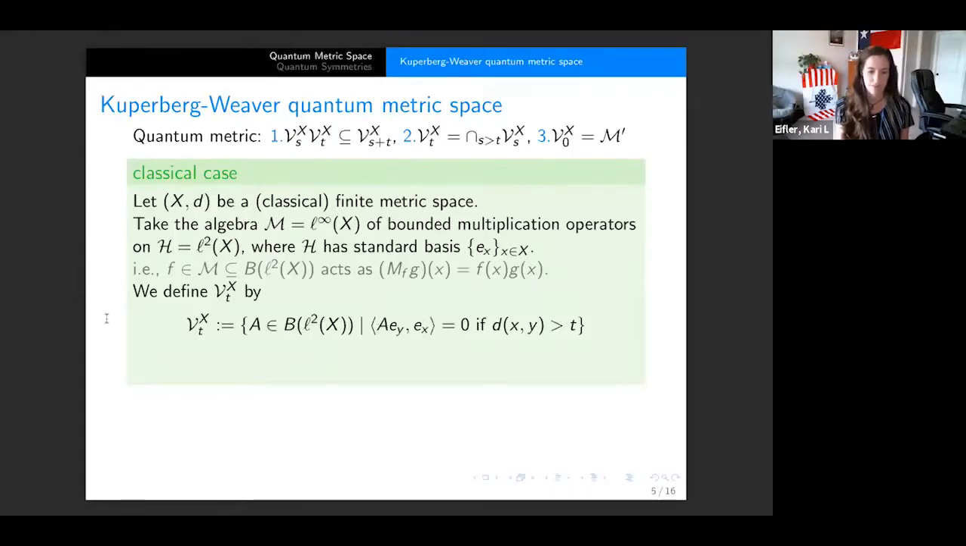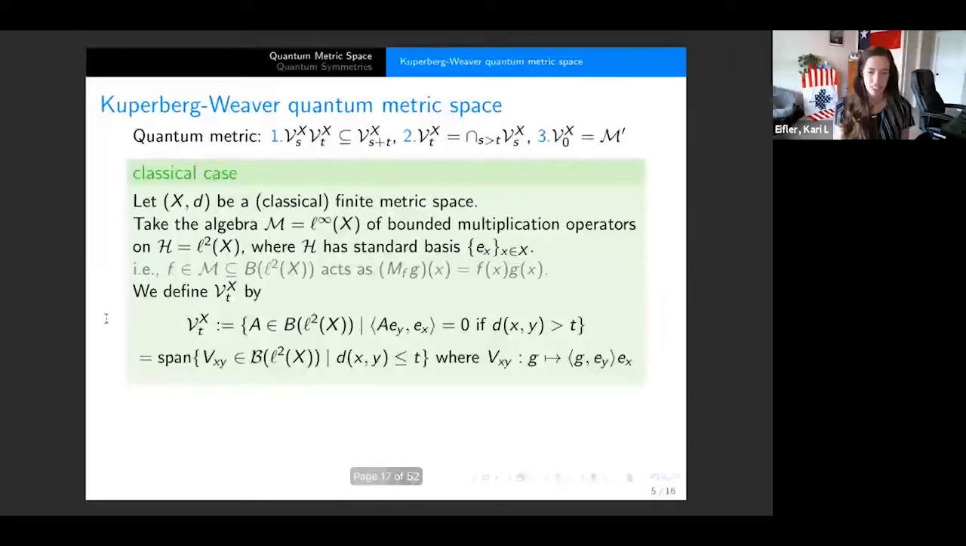And another equivalent way that we can write this is we can say that it's the span of these rank 1 operators, B_xy, they send g to the inner product of g with e_y, times e_x, where the distance between x and y is less than or equal to t. And so it'll be that span. And of course, I'm defining this a certain way, and it does exactly what we want it to do.